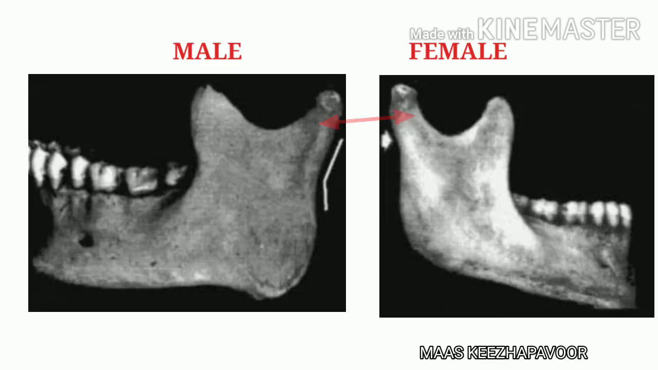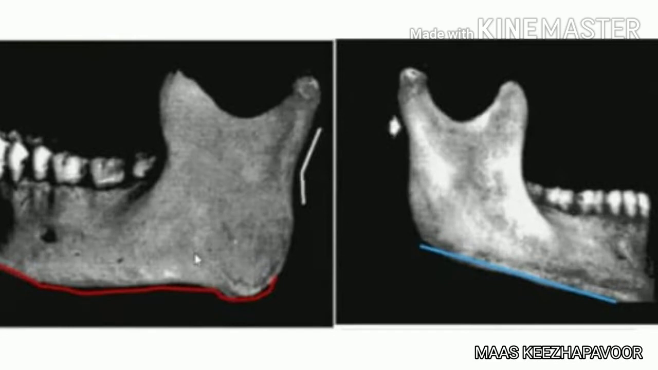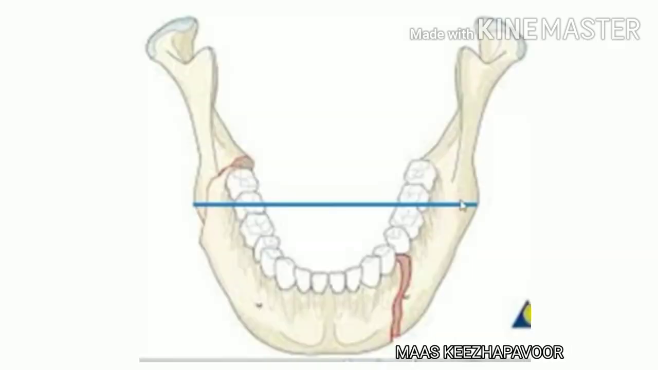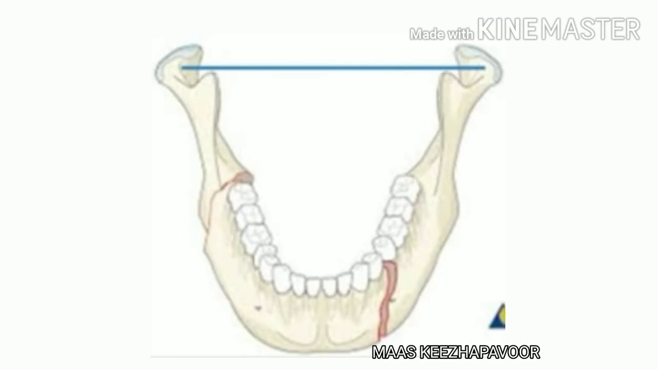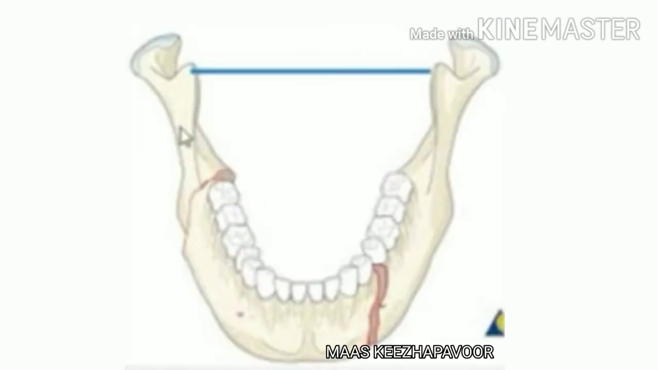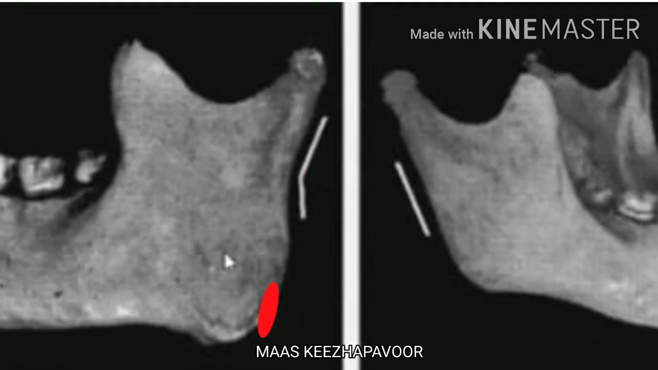The male condyle is larger than the female condyle. The inferior border of body of mandible is irregular in male and smooth in female. The bigonial breadth as well bicondylar breadth and coronoid breadth is longer in male than in female. The posterior border of ramus is angulated in male, straight in female.